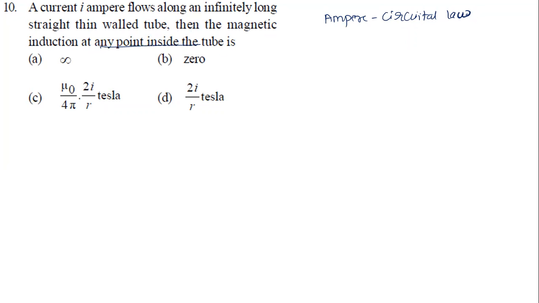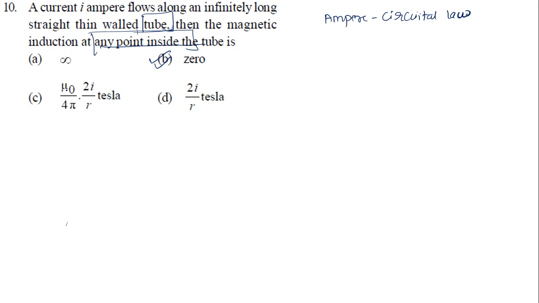See, still they're asking what now? Inside. Even though it is thin, since it is a thin walled tube. Tube means what here, students? What does a tube look like? Inside it is hollow, right? Any tube means inside hollow. Inside the hollow, how much current will be there? Zero current. Zero current means how much magnetic field will be there? Zero magnetic field. So that's the right answer. Okay, that's clear.